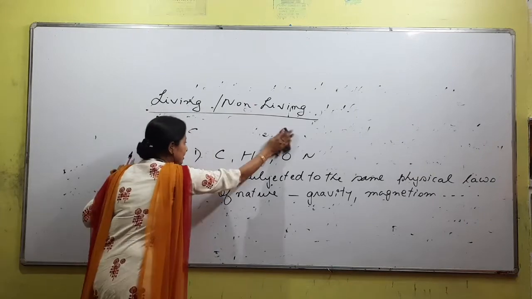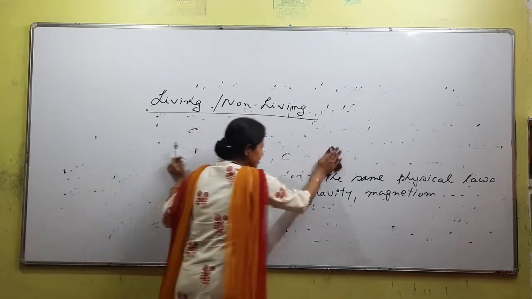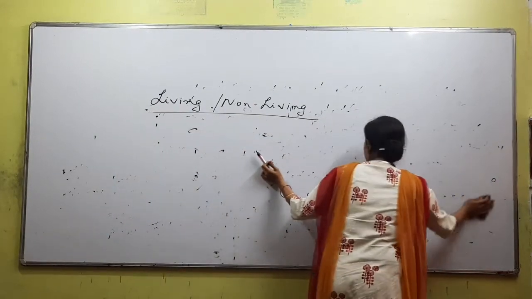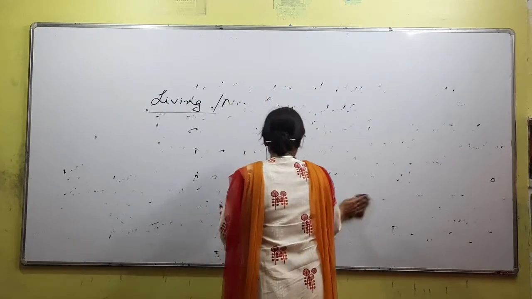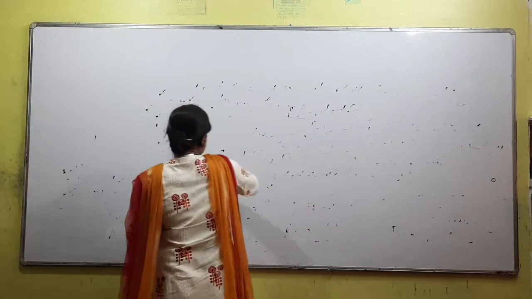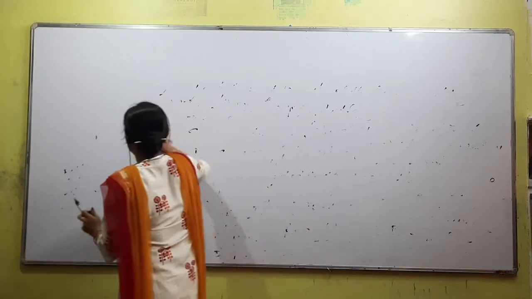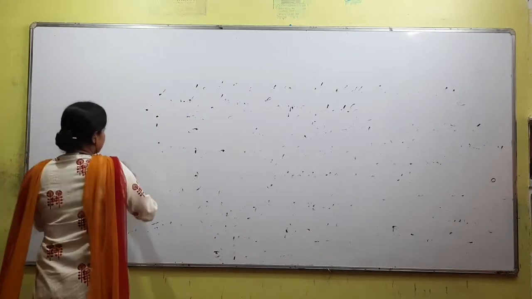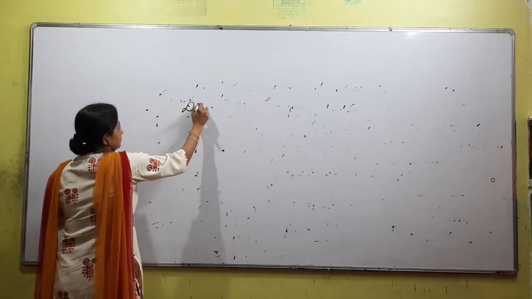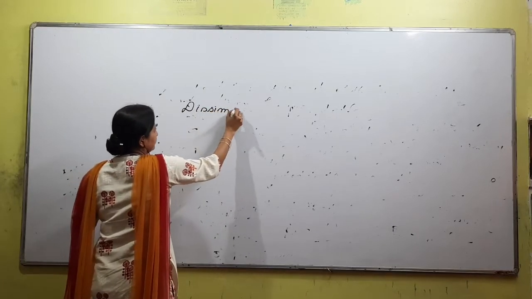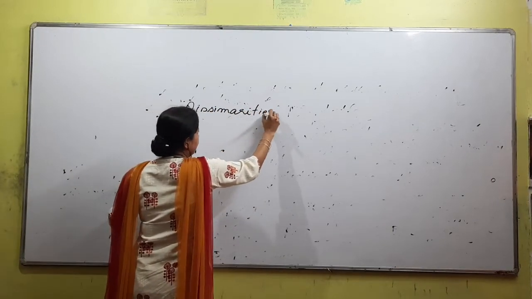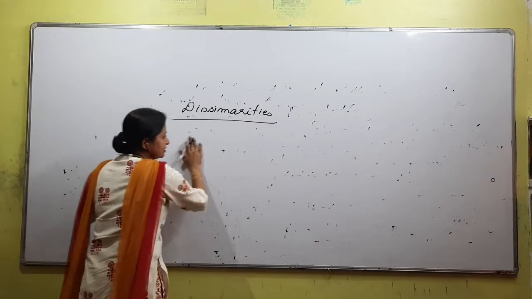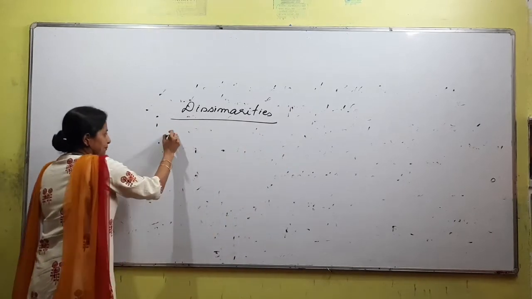Next, we come to the dissimilarities. Each and every living organism will have certain unique characteristics which differentiate them from the non-living, right? What kind of characteristics? There are so many dissimilarities.